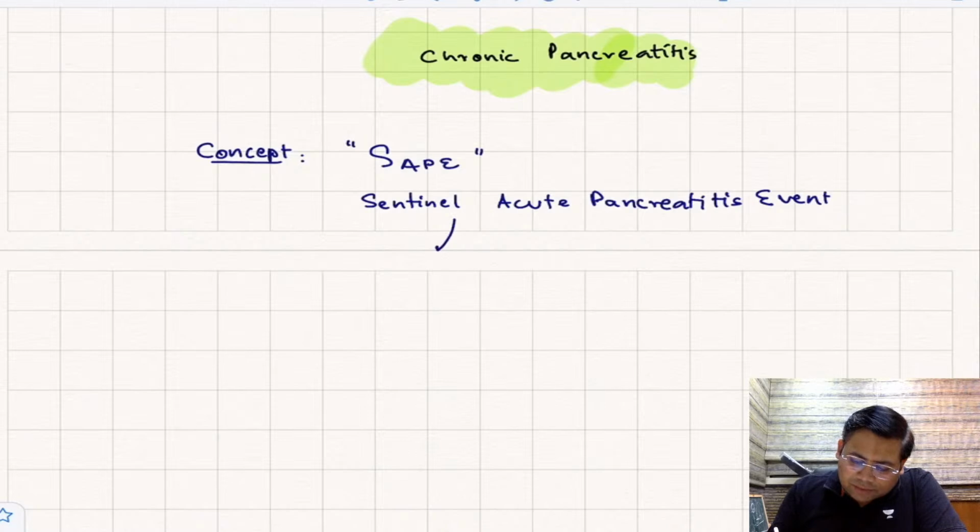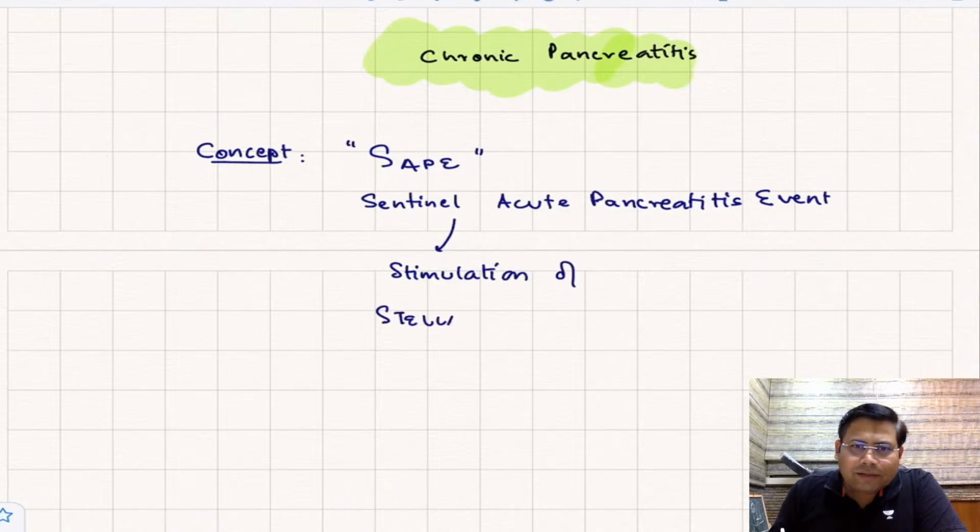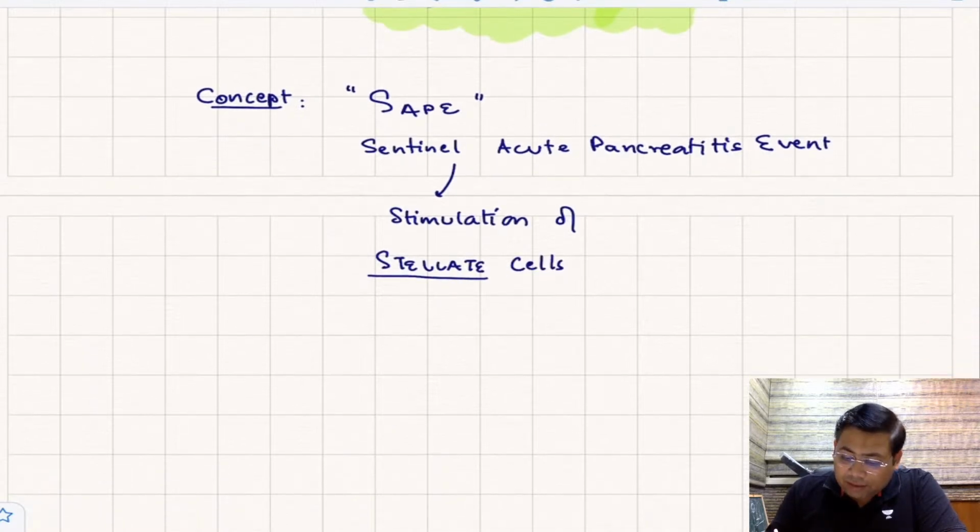So this causes the stimulation of two very important cells, the stellate cells of the pancreas, and along with that myofibroblast cells.